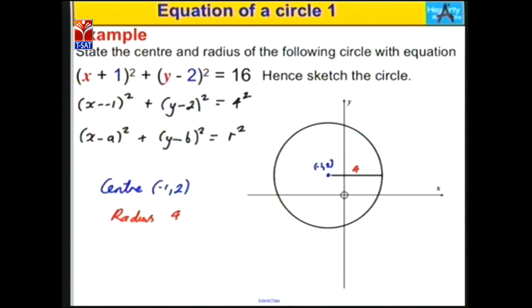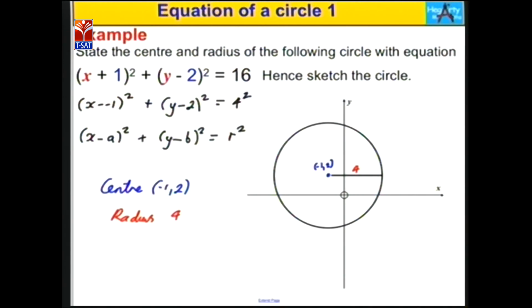Now compare that. Here (x + 1)², but we know (x − a)². So minus into minus is plus, so we get (x − (−1))² + (y − 2)² = 4².